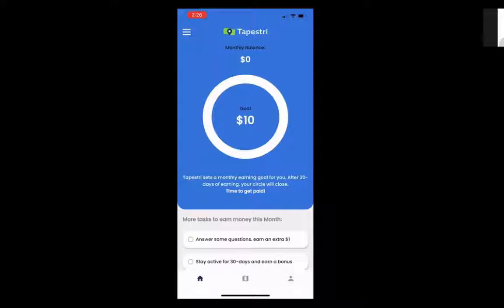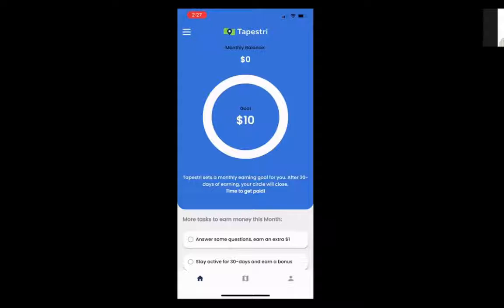It's running in the background, so whether you open the app or not, Tapestry is still collecting your location data anonymously. So the home screen. So every single month, let's say it's August 1st, you want to open up this app and you want to see the goal that we created for you. And the goal is to get that green bar to a full circle and get that monthly balance and get paid out. That's all baked in the app. You don't have to do anything.